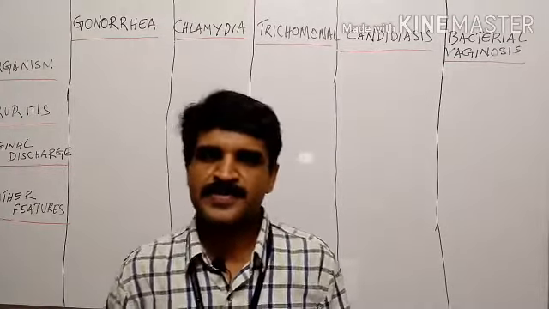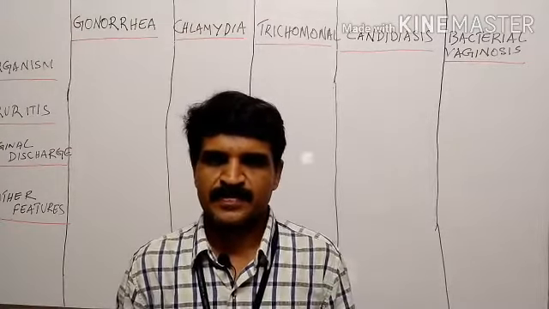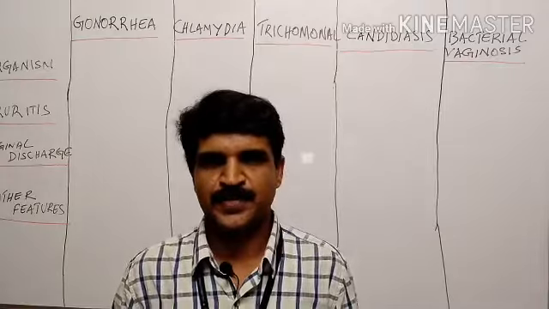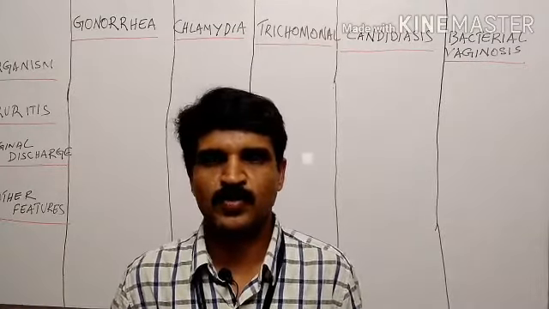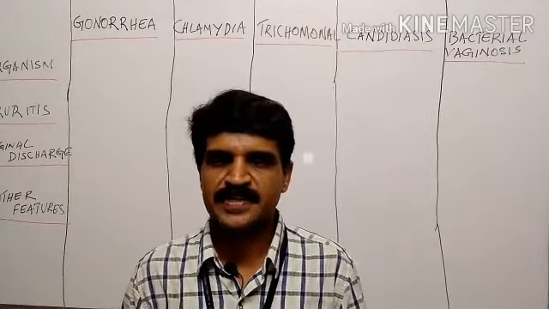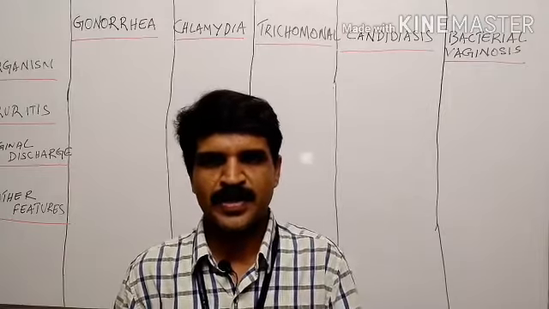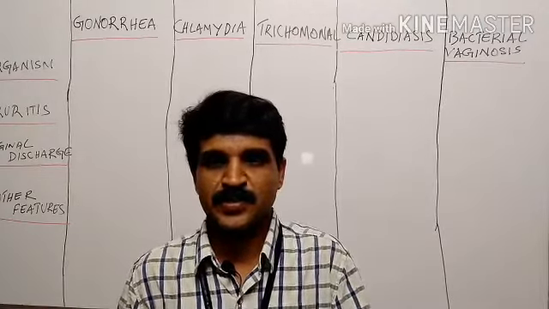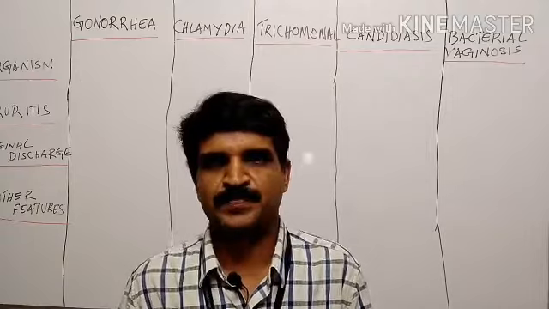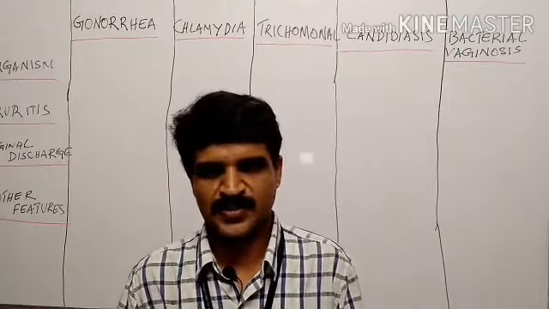One of the main symptoms of pathological vaginal infection is increased vaginal discharge. In our gynecological OP, we can see many patients complaining of increased vaginal discharge. Please remember that leukorrhea is an increased normal vaginal discharge.